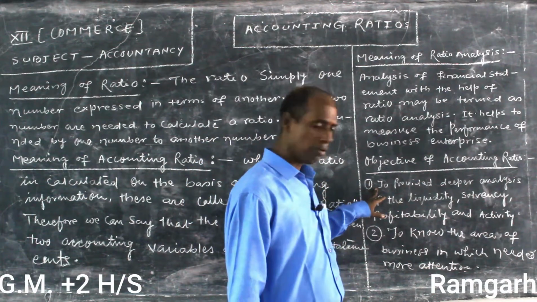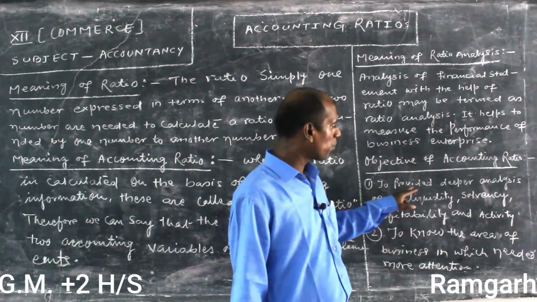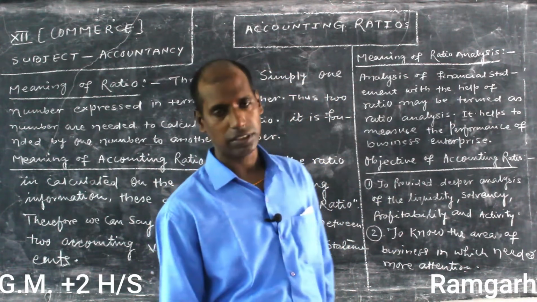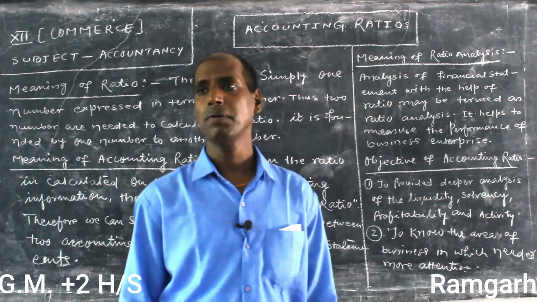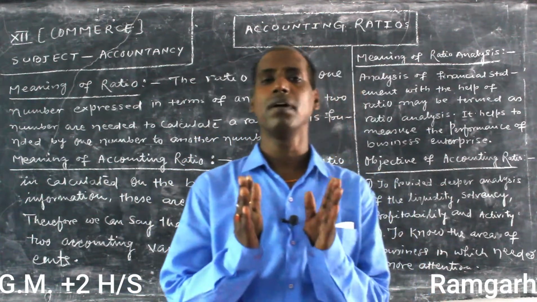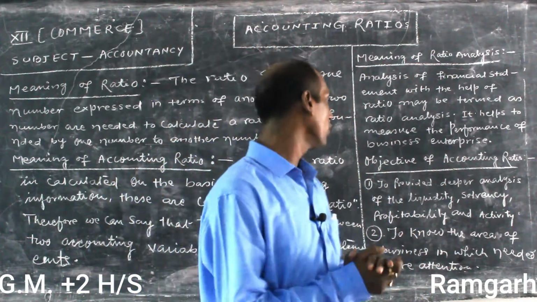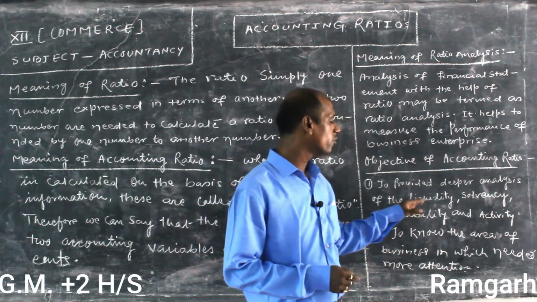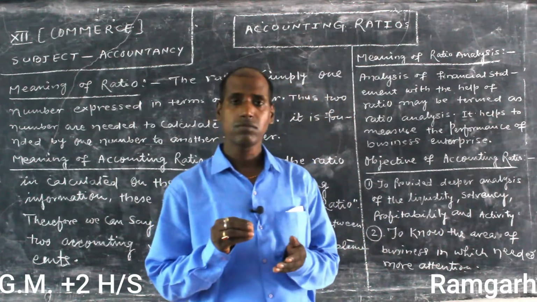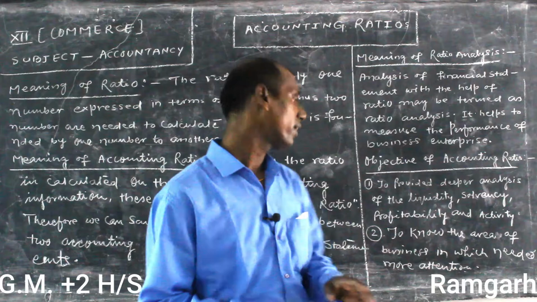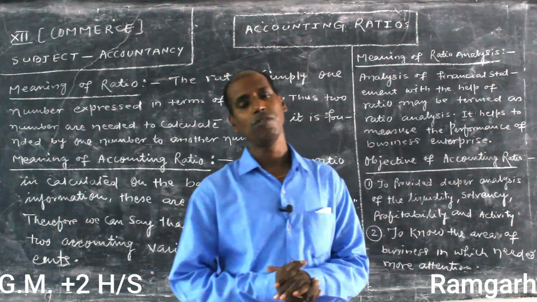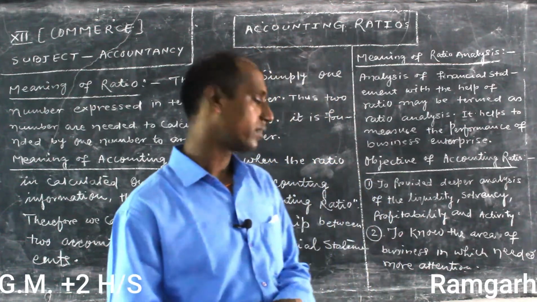Now, what is the objective? To provide a deeper analysis of the liquidity, solvency, profitability and activities of business enterprises. Whenever we calculate accounting ratios, different types are calculated by us: liquidity ratio, solvency ratio, profitability ratio and activity ratio. The analysis provides a deeper analysis of all these terms.